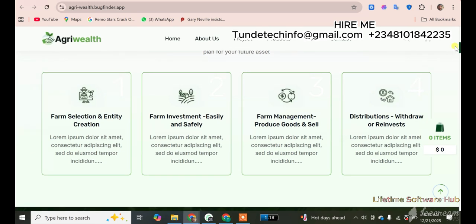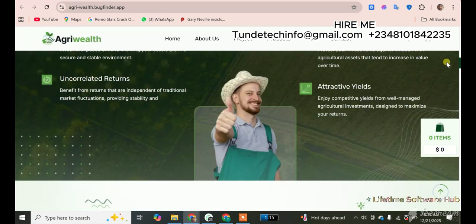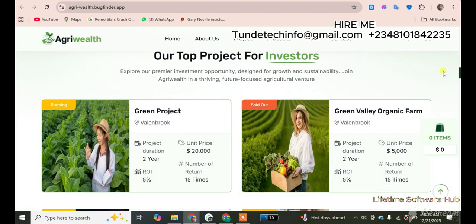Like I said, you can do farming selection, creation selection. You can do farming investment, farming management, distribution of goods, people to invest, produce your goods and sell. This is a platform that can help you manage everything. But the most important part is investors.